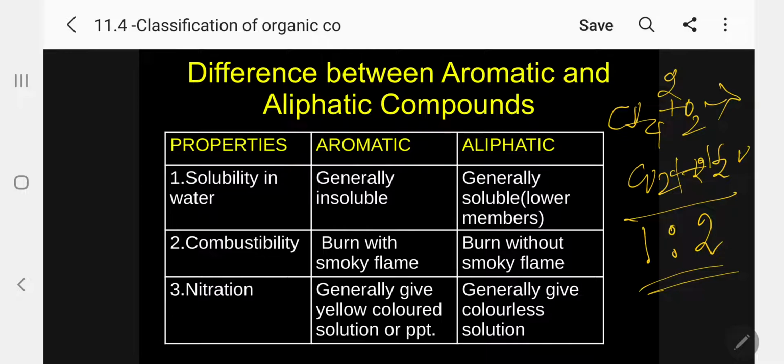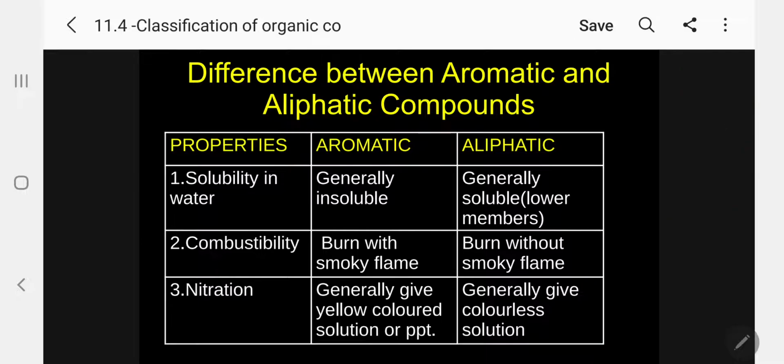So excess water is formed. In the case of an aliphatic compound, the carbon dioxide will not come out. It will dissolve in this water itself, converting into carbonic acid. So generally, no smoky flame is seen in aliphatics. But in the case of aromatics, what is happening? Just see here. Again, you take benzene and heat it with oxygen for combustion, and again the final products are carbon dioxide and water.